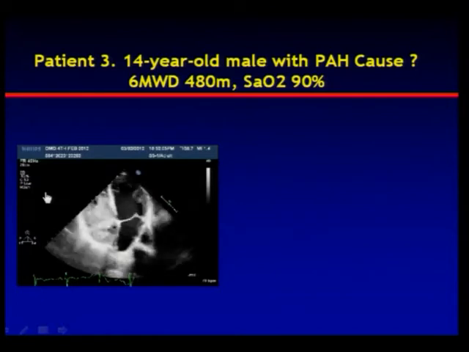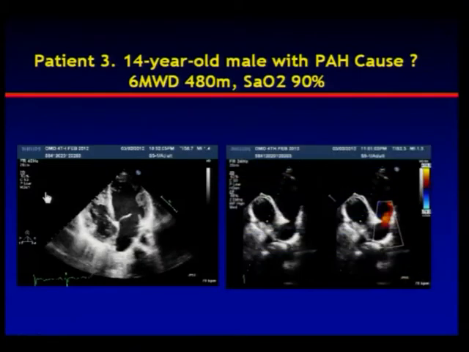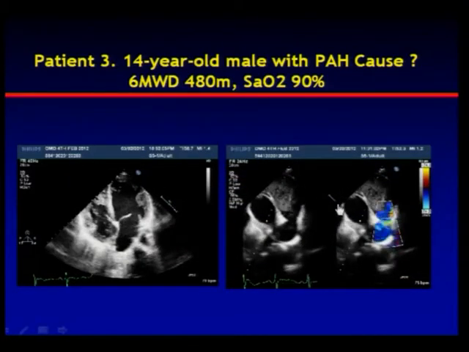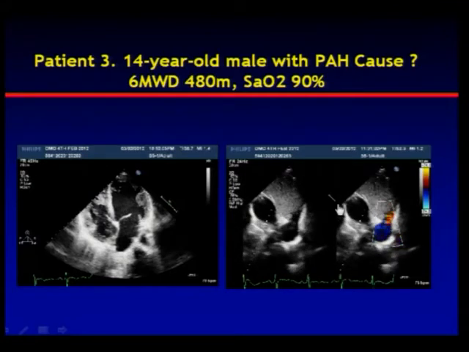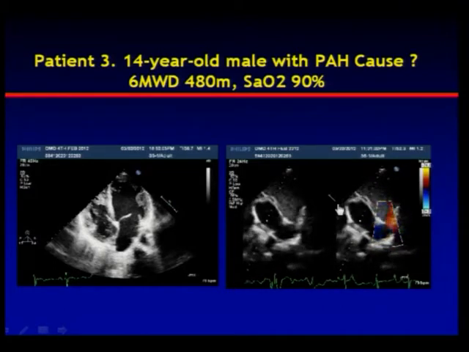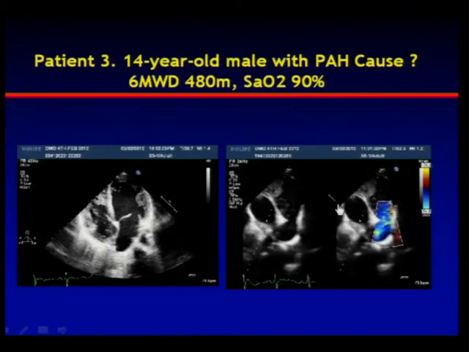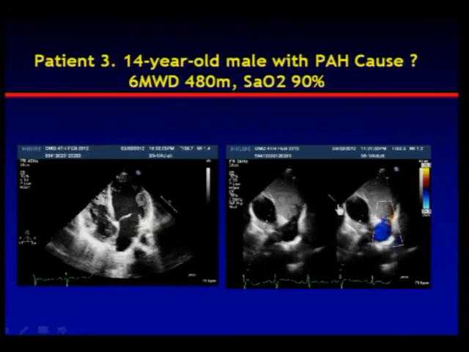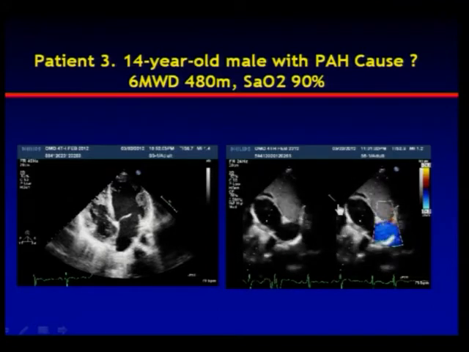So this was the contrast echo. You can see the LV was slightly volume overloaded, but there was PH. And there was no intracardiac shunt. But then this clinched the diagnosis. You can see in the contrast echo, there is a negative flow and it's a large PDA. It's a large PDA that is actually still shunting left to right, but producing a lot of PH.